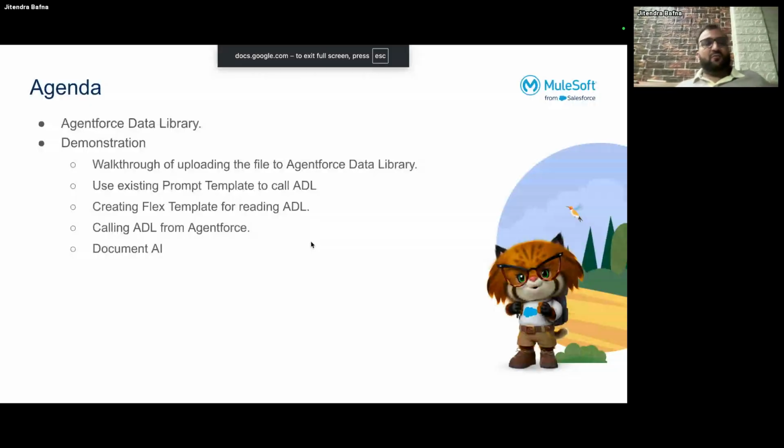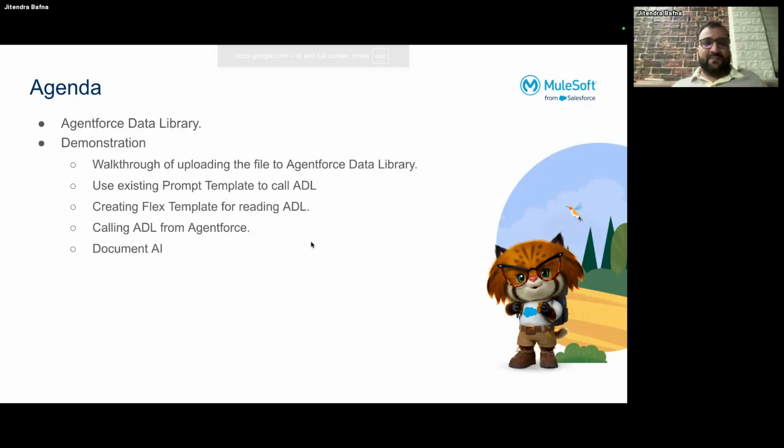Okay, let me go through the agenda. We will talk about Agentforce Data Library. We have a few demonstrations: a walkthrough of uploading a file to the Agentforce Data Library, using an existing prompt template to call ADL (ADL means Agentforce Data Library), creating a flex template for reading ADL, and then calling the ADL from Agentforce. Then we will talk about document AI. So these are the few walkthroughs we are going to do in today's session.